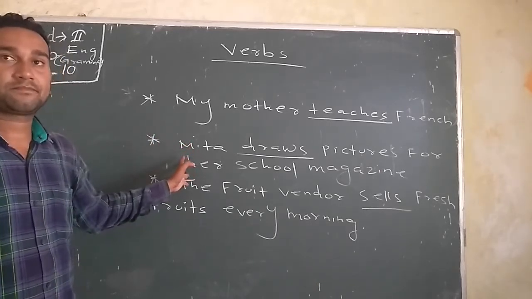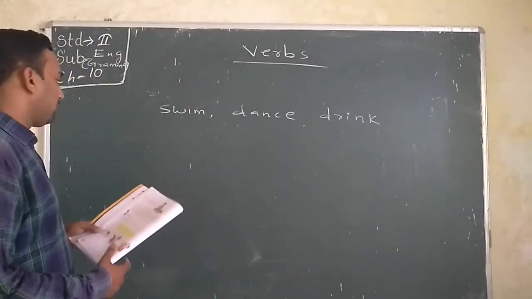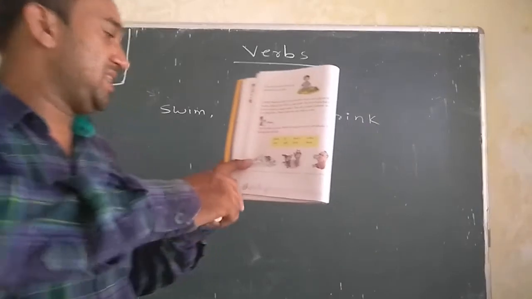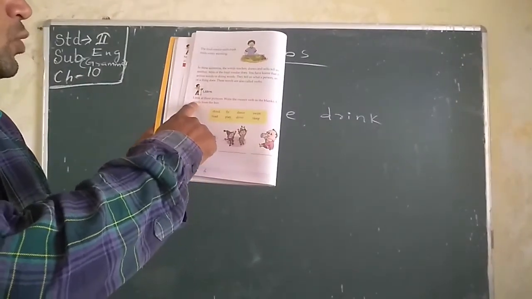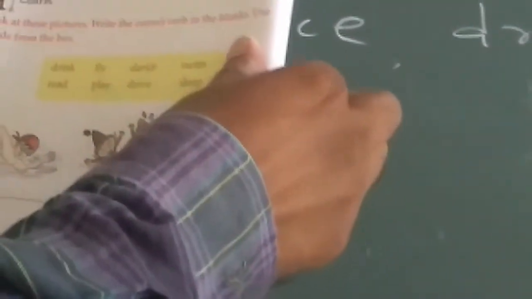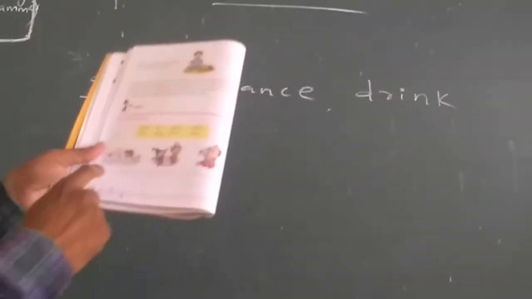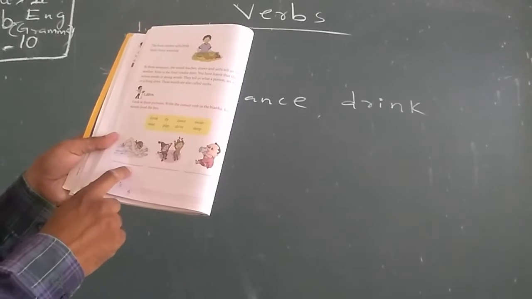Okay dear students, see the blackboard. First you see the picture here. Look at this picture, write the correct word in the blanks. Use words from the box. Here are some words: drink, fly, dance, swim, read, plays, drive and sleep. Here first we have to use the word swim, because the boy is swimming in the